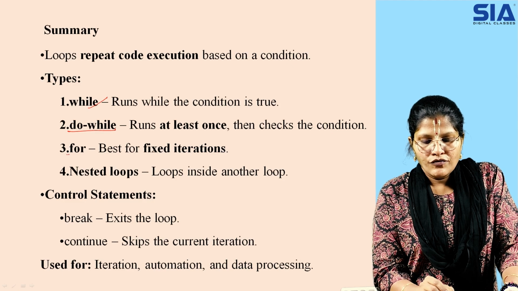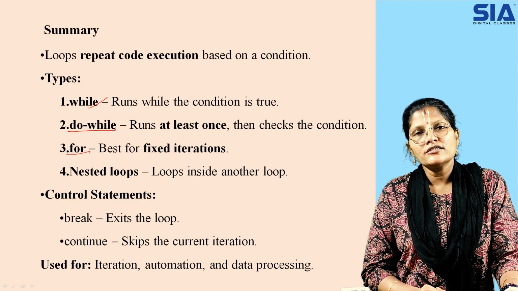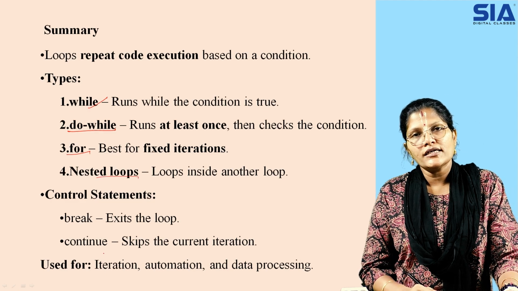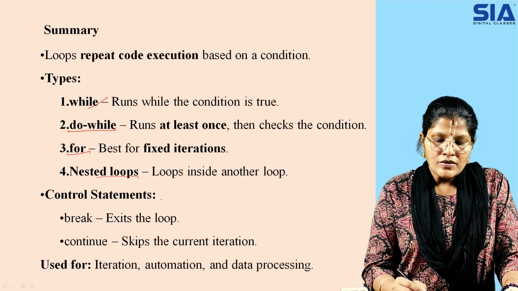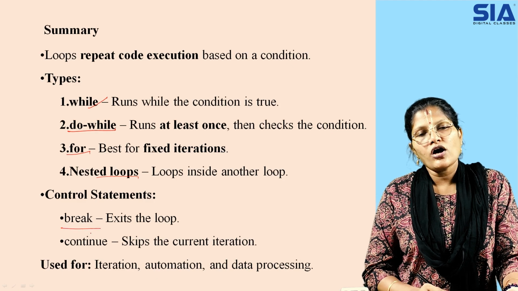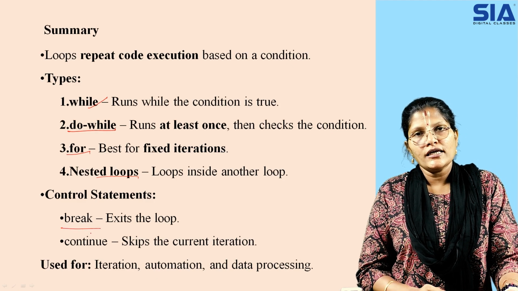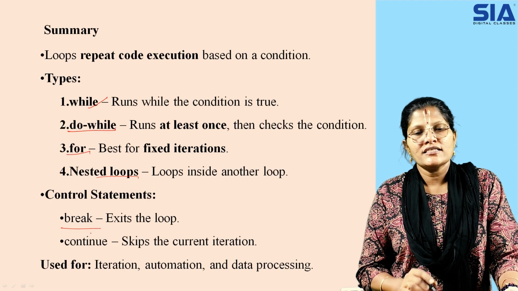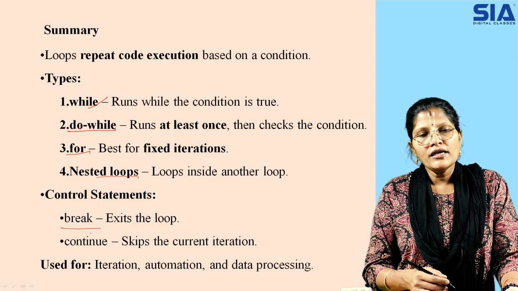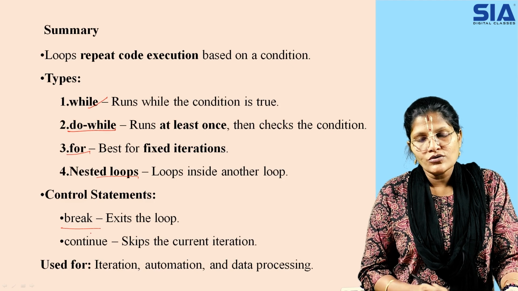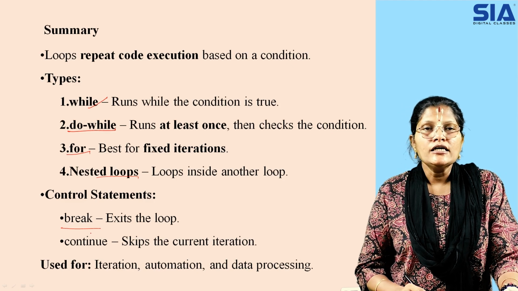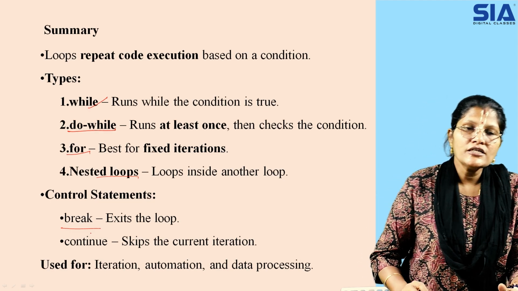Next is your for loop, where you are fixing the particular iteration for n number of times. Then again you have your nested loops, where you have a loop inside another loop. Then you have your break and continue statements, which control the normal flow of execution. When you apply break, it is exiting the loop. When you use continue, you are skipping the iteration. Loops are commonly used in data processing, in automation as well as in iteration.